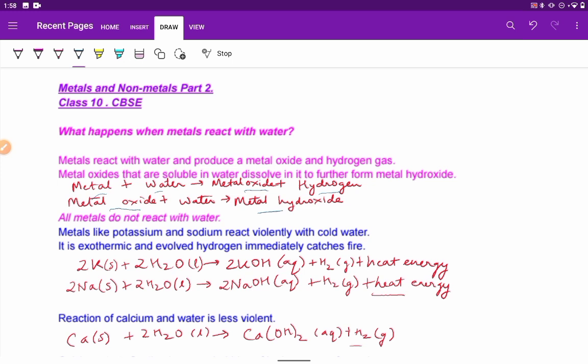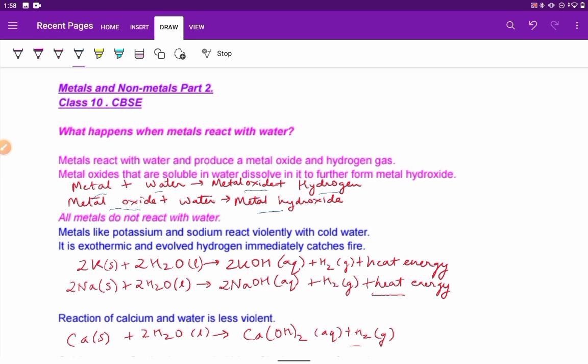But also it is important to note that all the metals do not react with water. Some of the metals are very reactive, they react violently with water, like potassium and sodium. They react violently with cold water. The reaction is exothermic and the evolved hydrogen immediately catches fire.